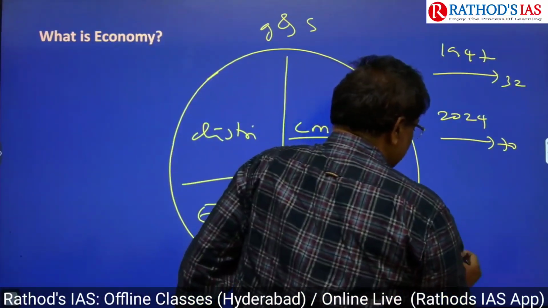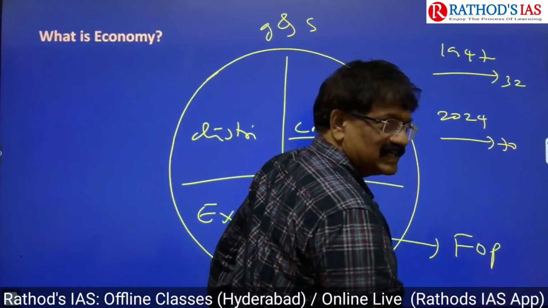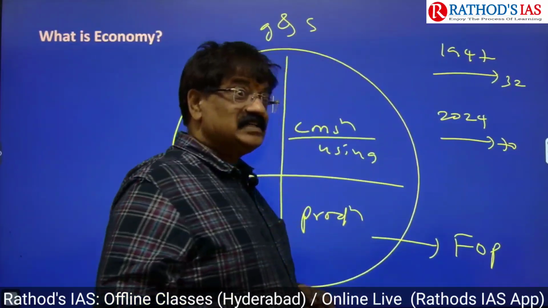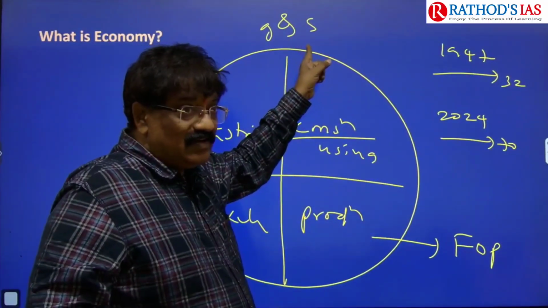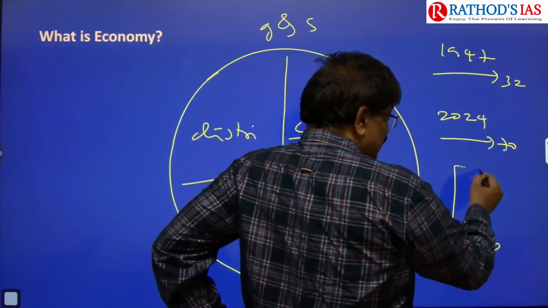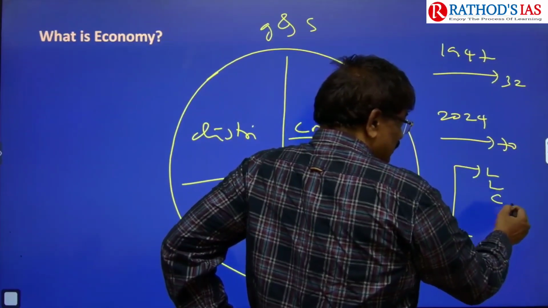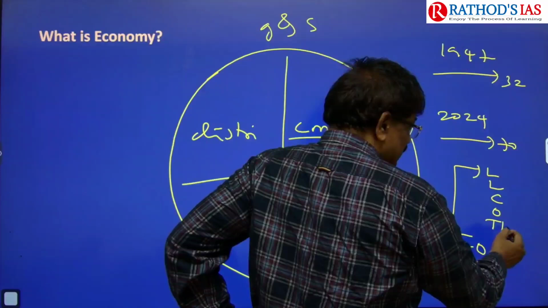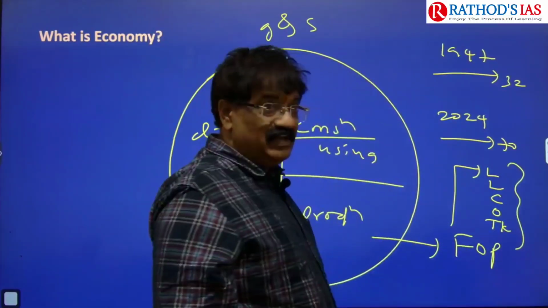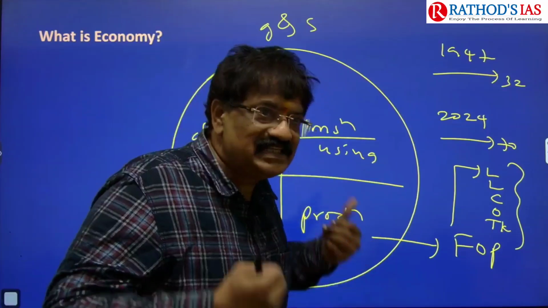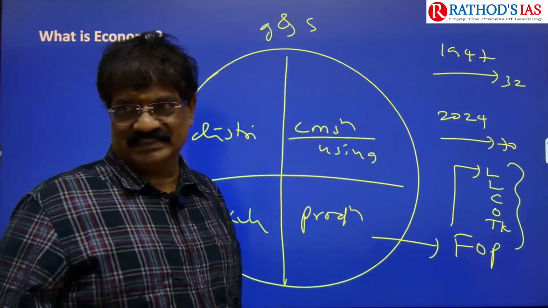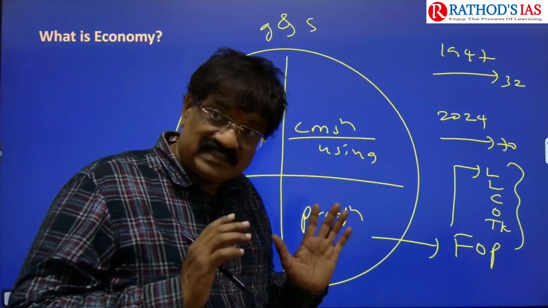The word is FOP: factors of production can produce the goods. What were the factors? Land, labor, capital, organization. Simple. We need to develop linkage, then get passion. In such a way, measures are taken.